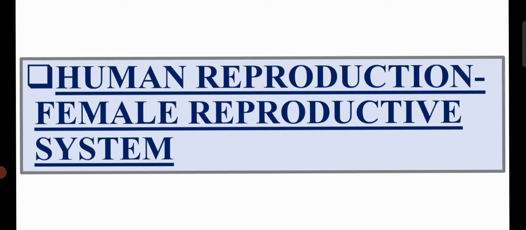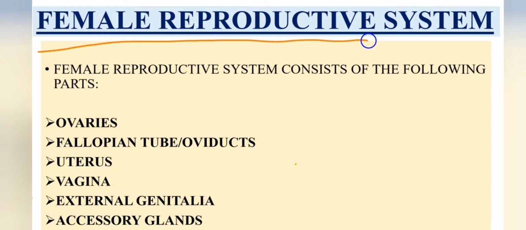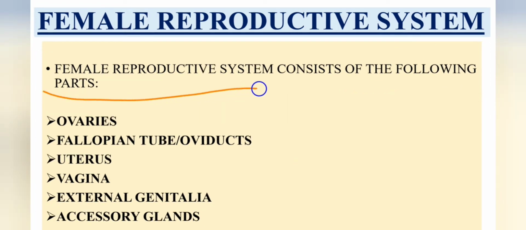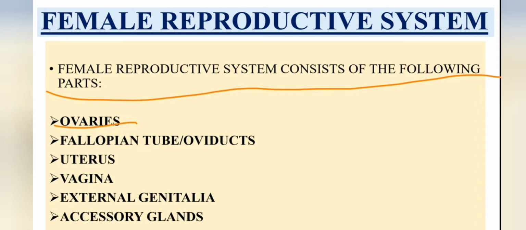In this video, we are going to learn about the female reproductive system from the human reproduction chapter. So let us discuss this. The female reproductive system consists of the following parts: ovaries, fallopian tube or oviduct, uterus, vagina, external genitalia and accessory glands.